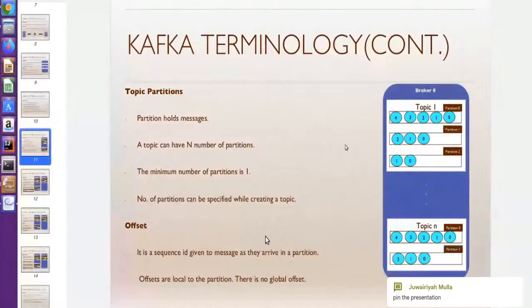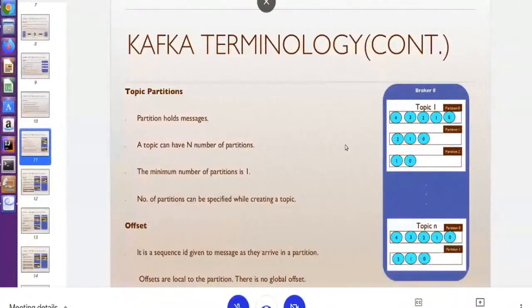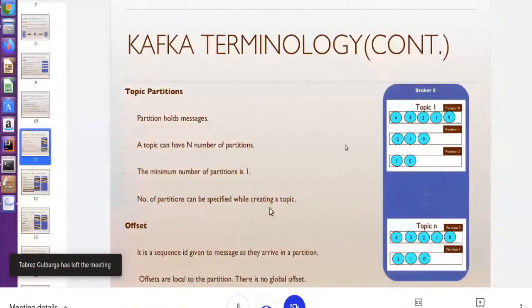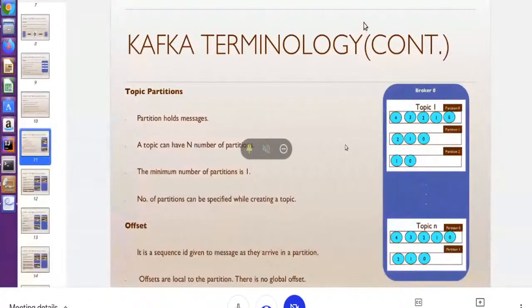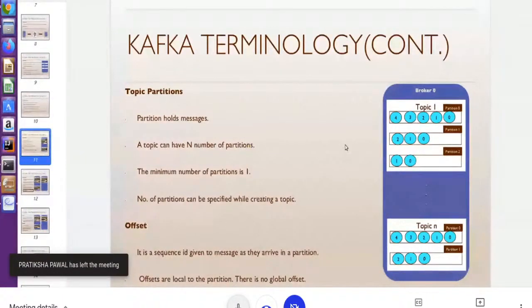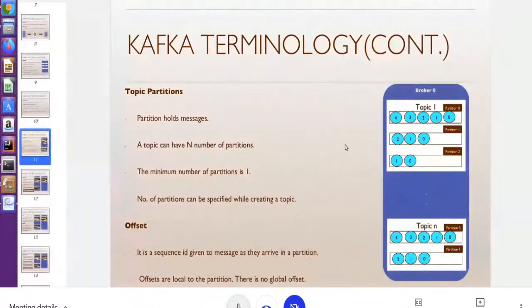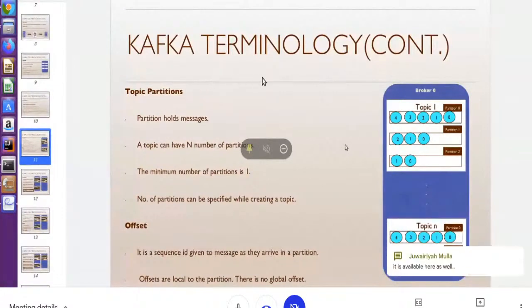You have to pin the presentation screen, not the video screen. Now, could you see the screen? No, sir.